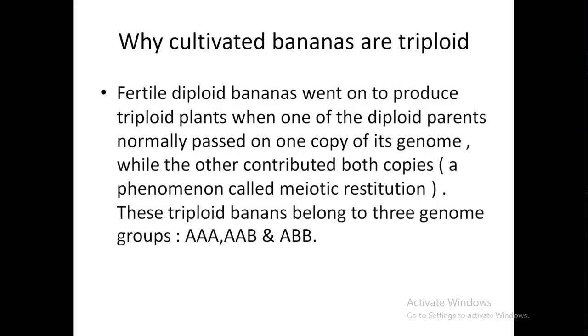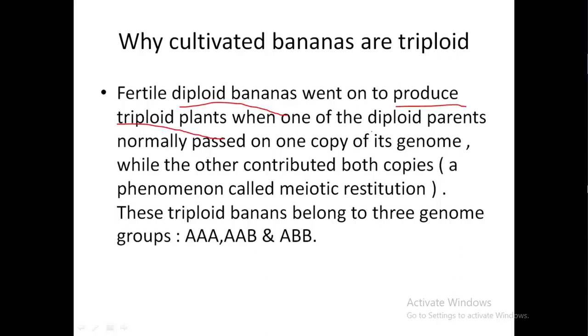And the next question will arise: why are cultivated bananas triploid? Here the answer is that fertile diploid bananas went on to produce triploid plants.